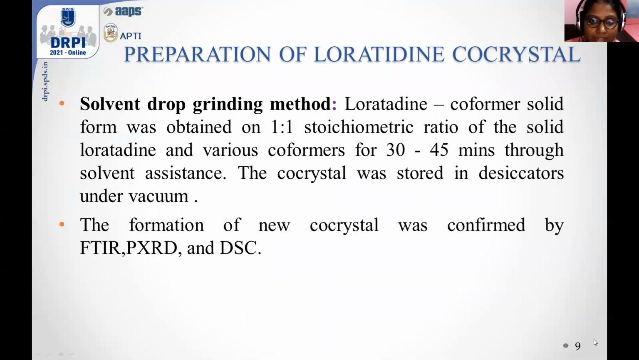The preparation of the loratadine co-crystal. Here the loratadine co-crystals were prepared by using the solvent drop grinding method. The loratadine coformer solid form was obtained by taking a 1:1 stoichiometric ratio of solid loratadine and the various coformers, grinding continuously with the solvent in a mortar and pestle for 30 to 45 minutes. The co-crystals are formed. These co-crystals are stored in desiccators under vacuum. The formation of the new co-crystals was confirmed by FTIR, PXRD, and DSC studies.